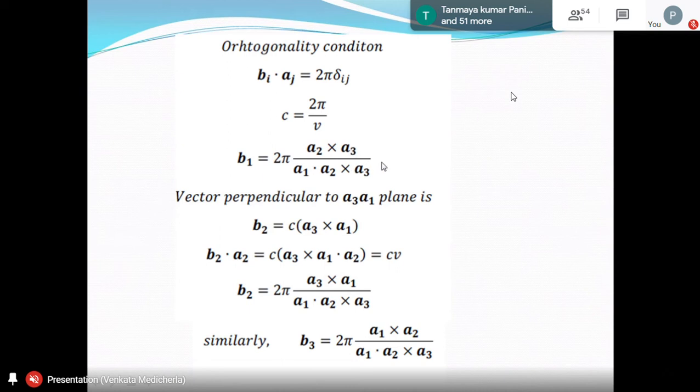It's 1 by L. See, the dimension of this will be the inverse of the dimension of A actually. That's why they are always in the reciprocal space. They are not direct, because A1, A2, A3 are measured in meters or centimeters, whatever length. But this becomes the inverse of that. All are like that. Okay. They are in the reciprocal space.